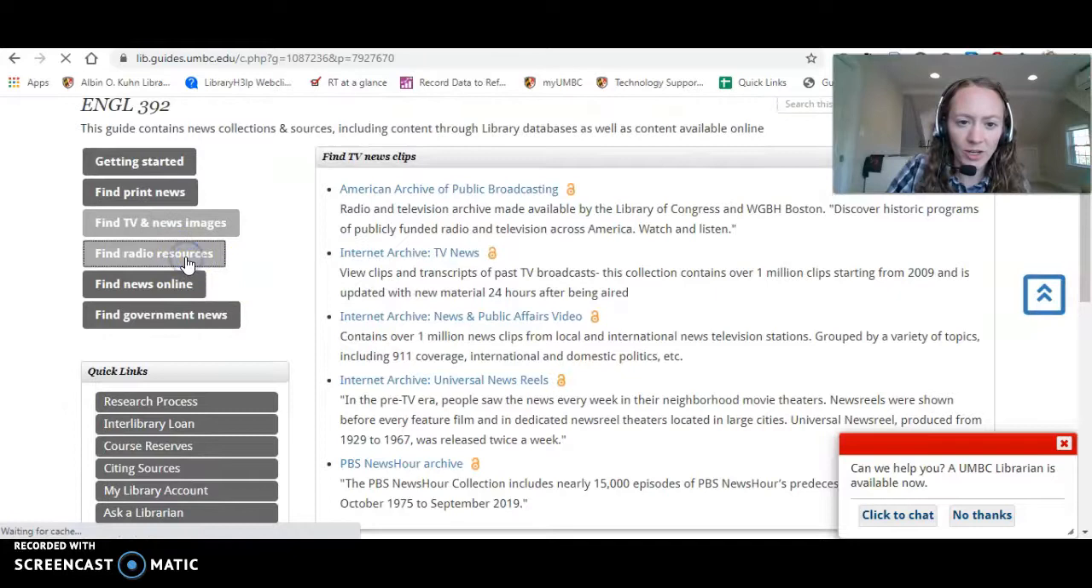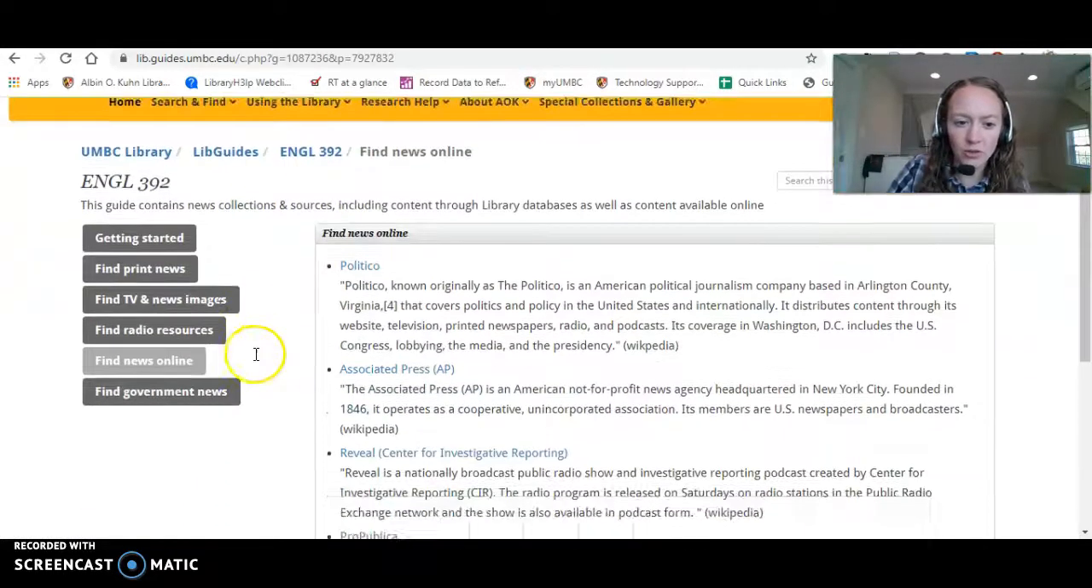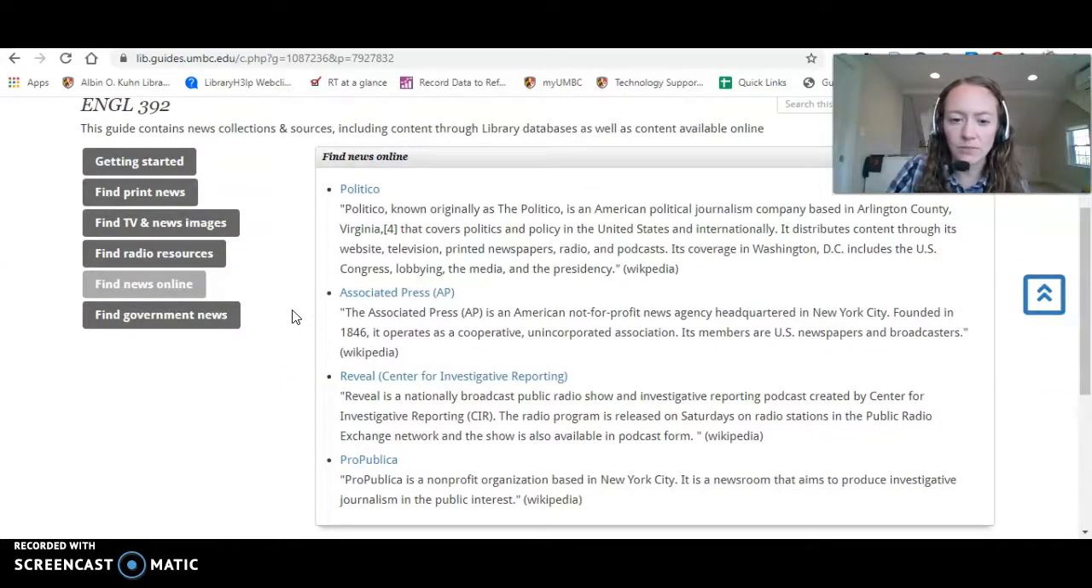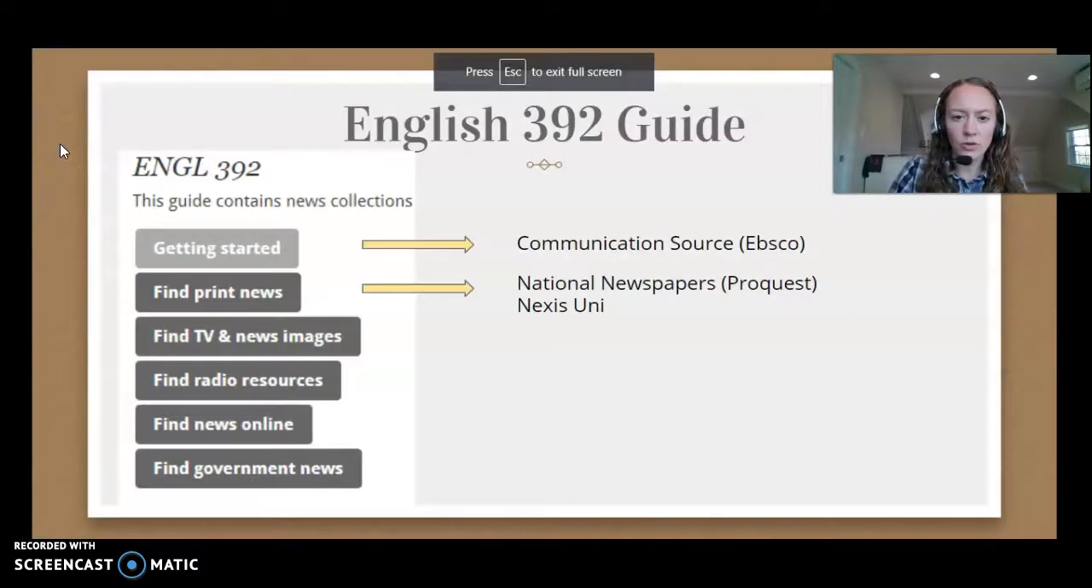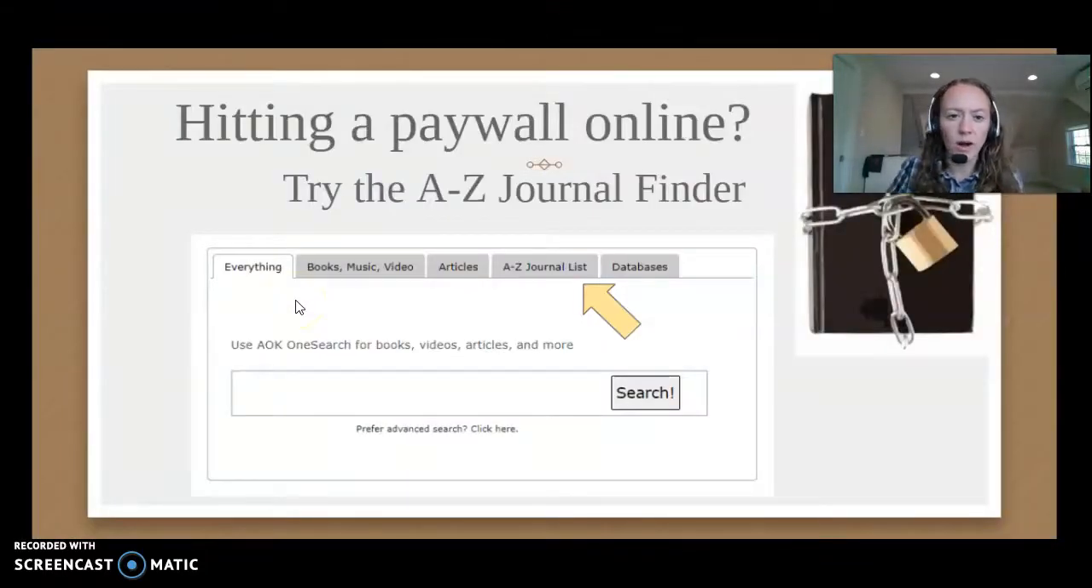You can look at the radio resources, a couple databases there. Also, you can find online news. These are some online news collections, news organizations. But I also recommend, if you are searching online and you come across a paywall, trying our A to Z journal request. So if you are searching, these are some of the databases we looked at. And if you come across a paywall, try the A to Z journal finder. You can access that through the library homepage.